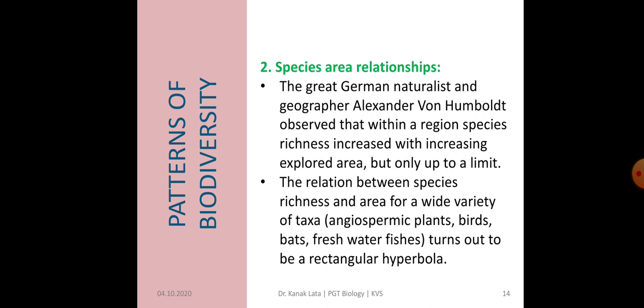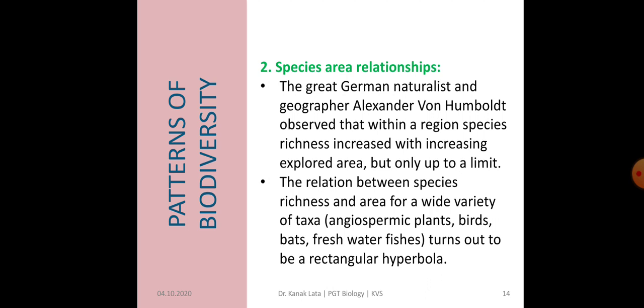Now we will discuss another pattern of biodiversity, species area relationship. The great German naturalist and geographer Alexander von Humboldt observed that within a region, species richness increased with increasing explored area, but only up to a certain limit.